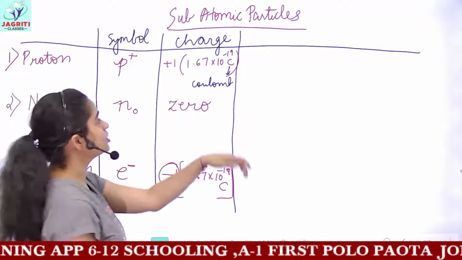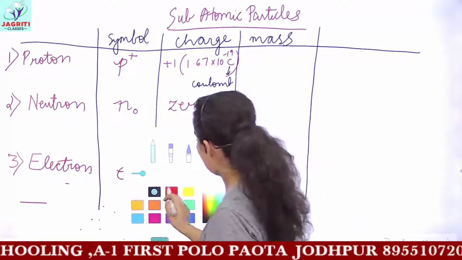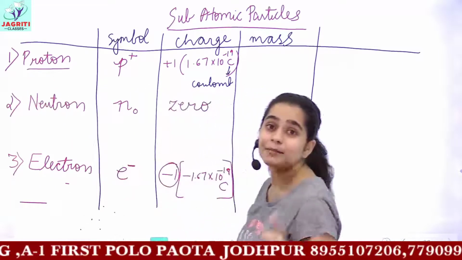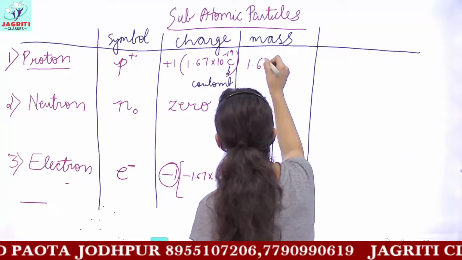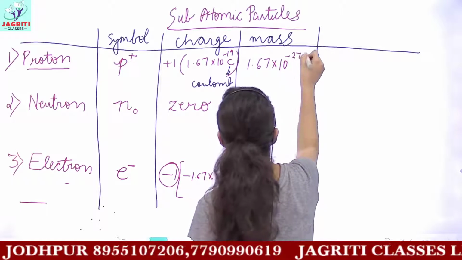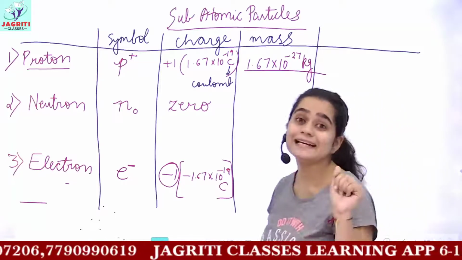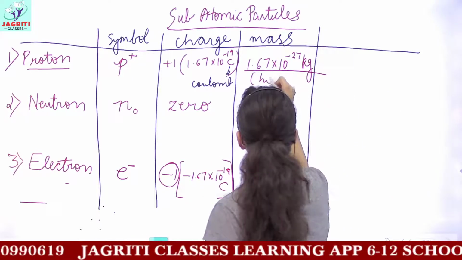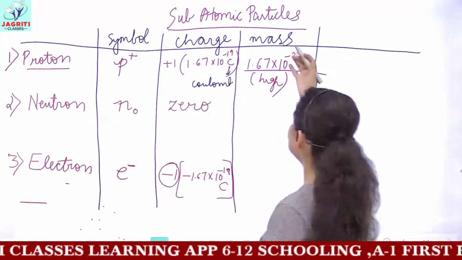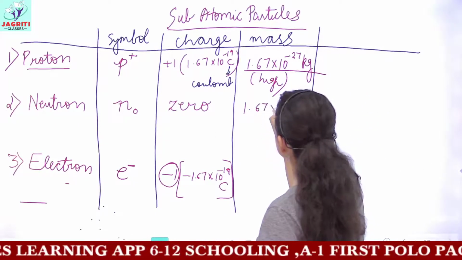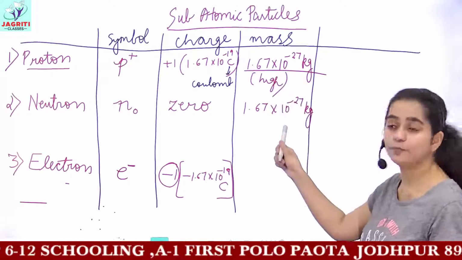After the symbol and the charge, you can look at the mass. The mass of our first subatomic particle, proton, is very high. The mass of proton is 1.67 into 10 raised to the power minus 27 kg. In your books it is given that the mass of proton is high as compared to the other subatomic particles. The mass of neutron is similar to the mass of proton, that is 1.67 into 10 raised to the power minus 27 kg. So we have the same mass of proton and neutron.